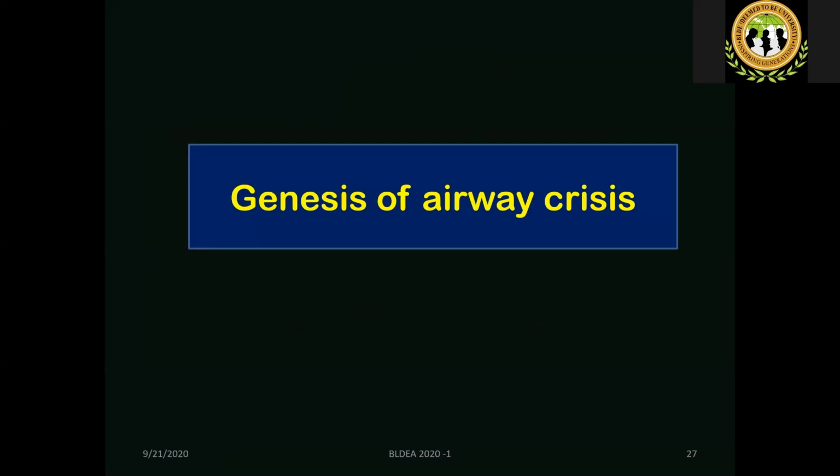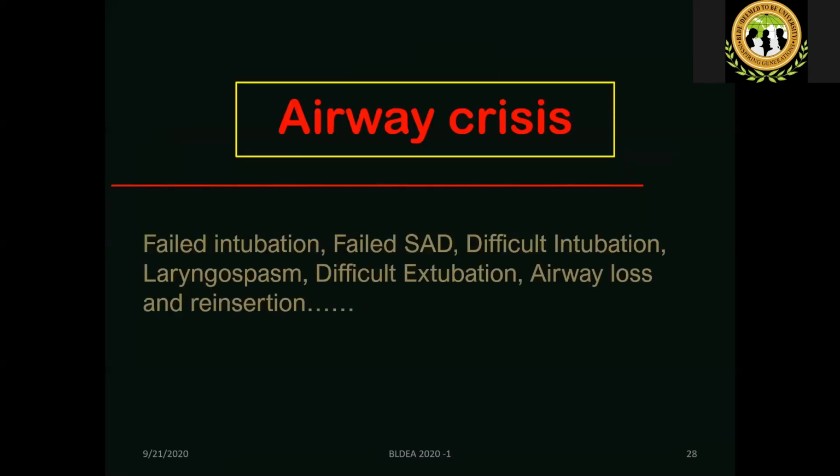So the genesis of the airway crisis, how from here a crisis develops. Next, please. Yeah. So why did I put this slide like this? See, airway crisis I have written prominently in red letters, meaning it's a dangerous situation. It happens once in a way.